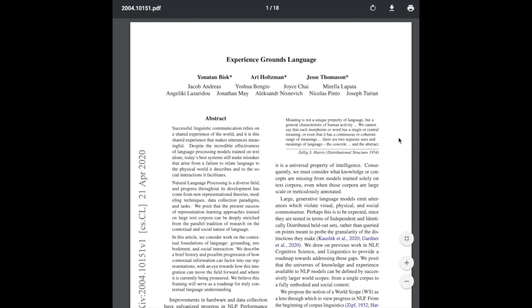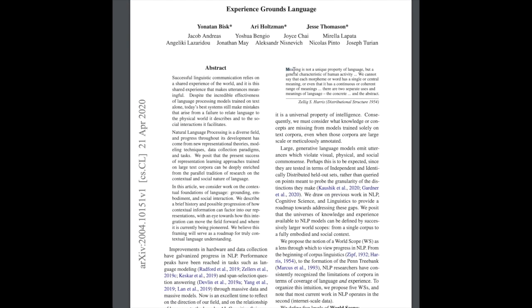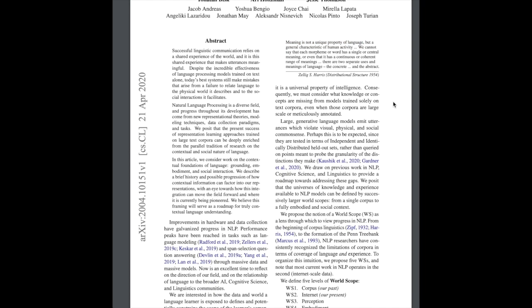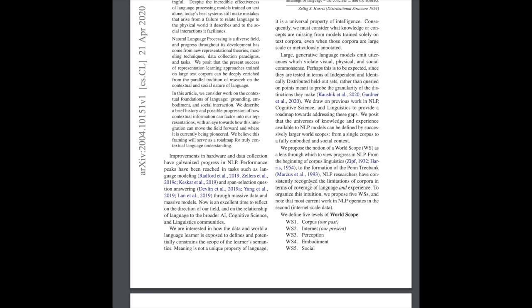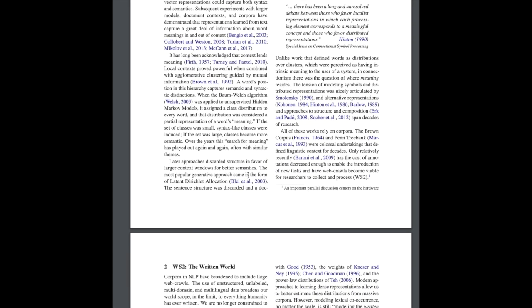Another really interesting paper that came out this week is Experience Grounds Language. This is this idea of having language that represents meaning embodied in some kind of world, this idea of embodied cognition. So this paper describes 5 different levels of world scope. It starts off with corpus, things like the Penn Treebank dataset that are carefully manually curated to have this kind of structure in the dataset that the natural language processing model can learn from.